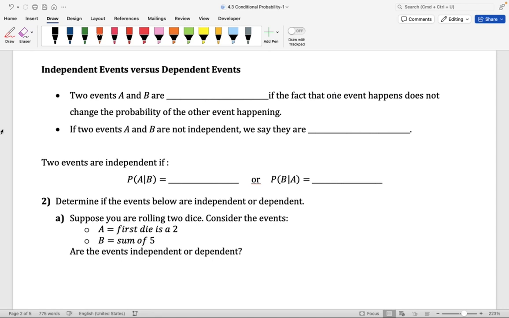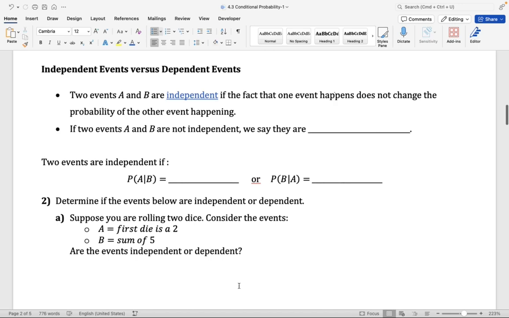Now we're going to talk about independent and dependent events. Two events, A and B, are said to be independent if the fact that one event happens does not change the probability of the other event happening. If two events are not independent, then we say they're dependent.